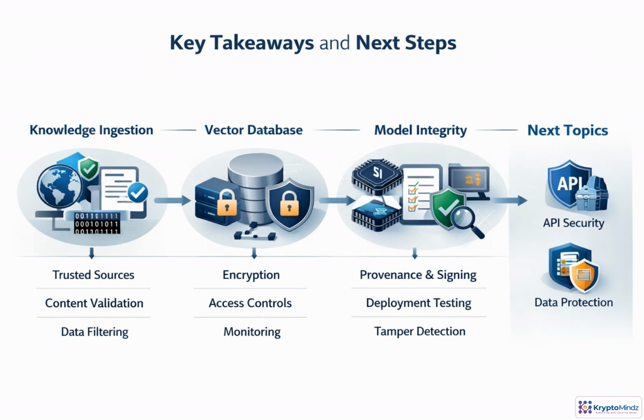Trustworthy AI depends on trustworthy inputs, protected retrieval paths, and verified artifacts. Secure RAG by validating sources and filtering access. Treat embeddings as sensitive, with encryption, monitoring, and least privilege. Validate models through provenance, signing, testing, and tamper detection. Next, we extend these controls to APIs and data protection.